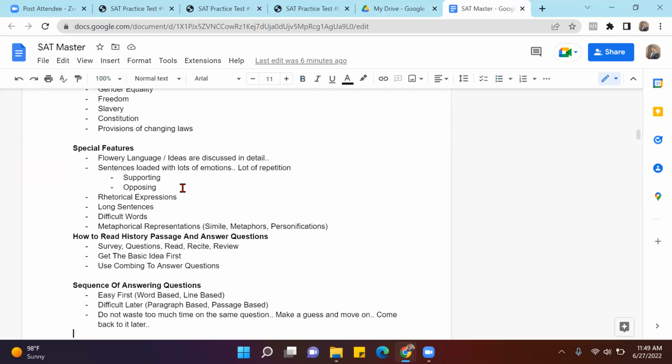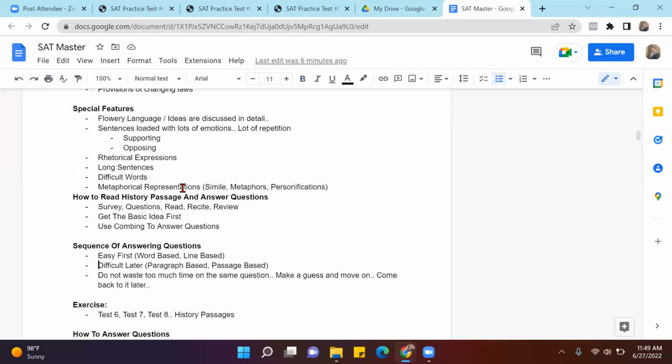Sequence of answering the questions. No need to answer the most difficult questions first. Answer easy questions. Now, what is the definition of an easy question? So there are four types of questions: word-based, line-based, paragraph-based, and passage-based. This is important, pay attention here. A word-based question would be one which is based on vocabulary.